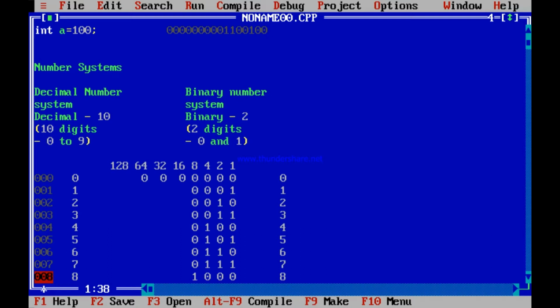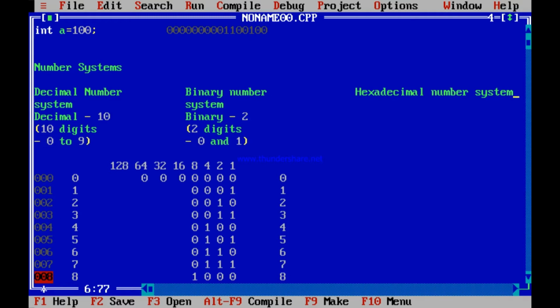Now, how it is stored, to focus more upon that, I go to another number system. So you have learned decimal number system, you have learned binary number system. Another number system possible is hexadecimal number system. What does that mean?